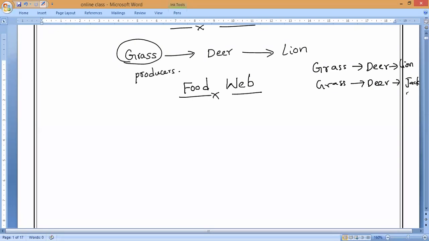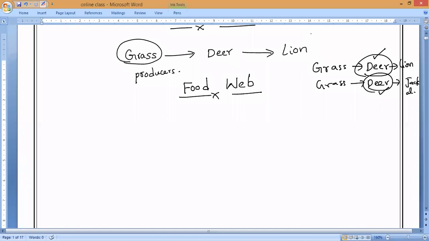So if you notice here, what is happening? The same organism can occur in more than one food chain. That is only what we have to remember. Here, deer is occurring in this food chain as well as in this food chain. So like this is what we call a food web. Let us discuss more in detail one by one.